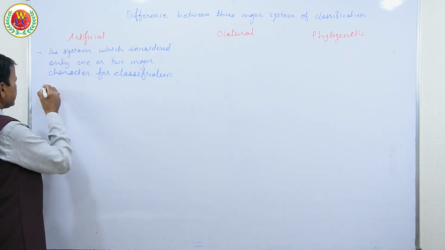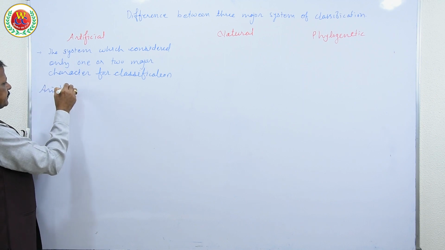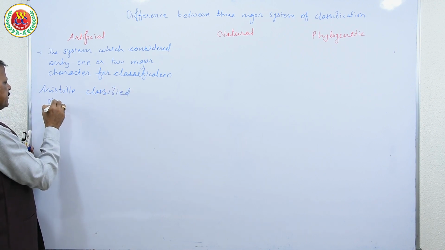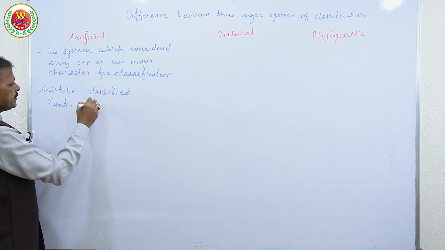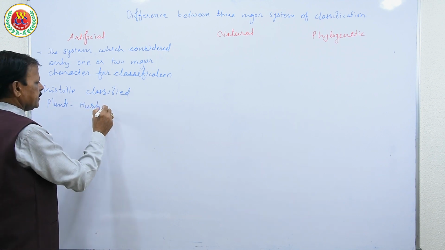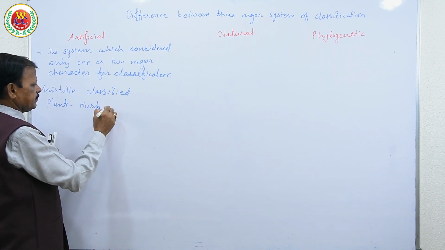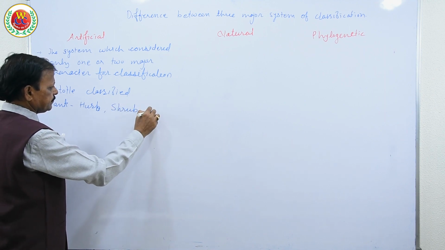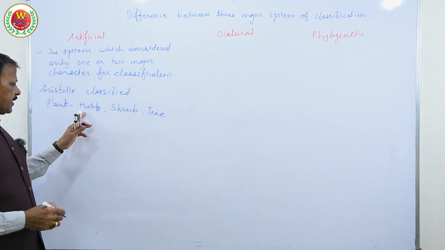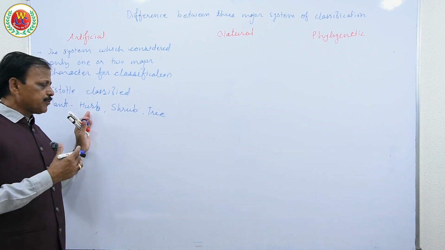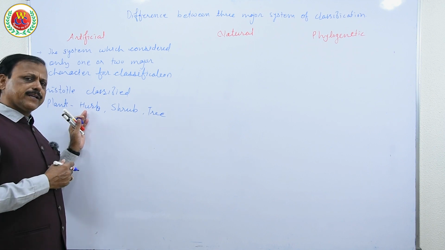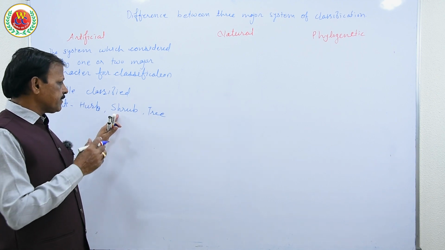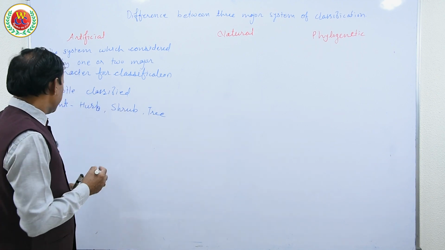See, Aristotle classified plants into herb, shrub and tree. Although many herbs are not supposed to have common characters, they were still placed under a common herb group, or plants which have no common character were still placed under shrub, and so on.